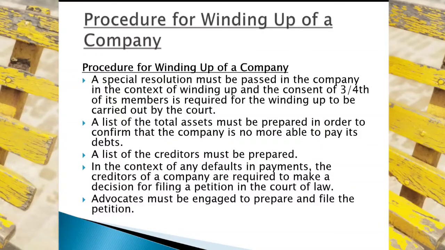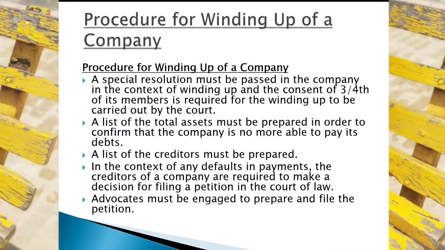So in this way the company can be wound up. Now, what are the procedures for the winding up of a company? In the process of winding up, a special resolution has to be passed by the company first. कम्पनीले विशेष प्रस्ताव पारित गर्नुपर्छ. Whether it is a compulsory winding up or a voluntary winding up depends on the nature and form of the winding up.